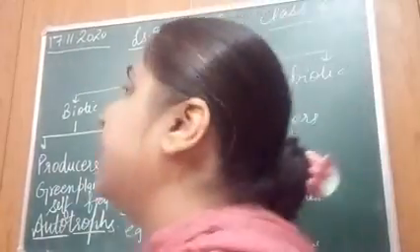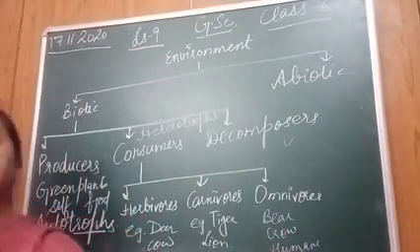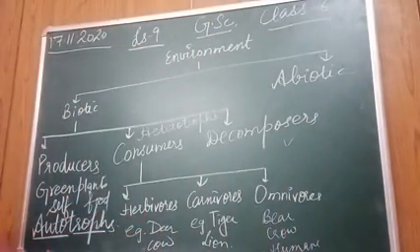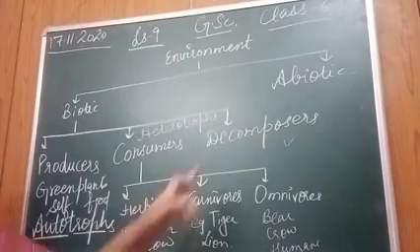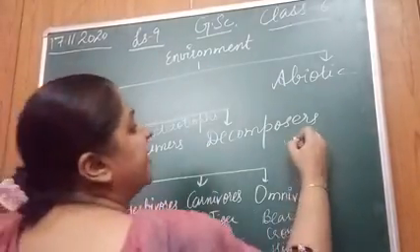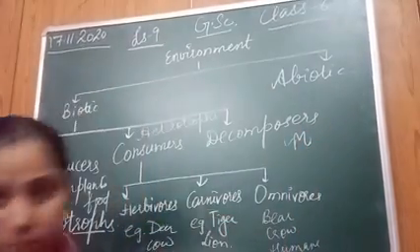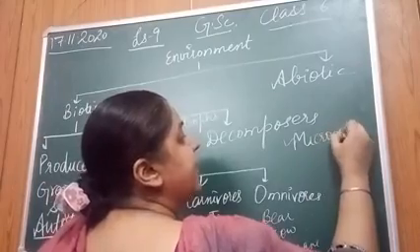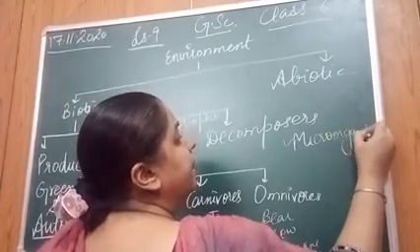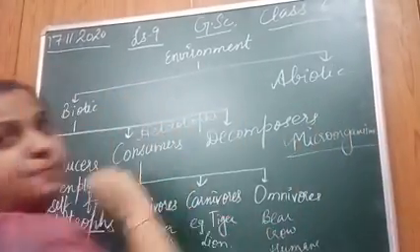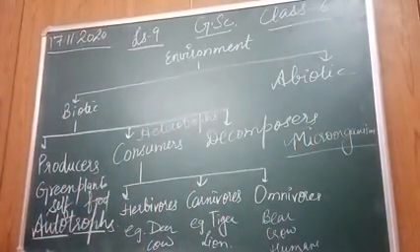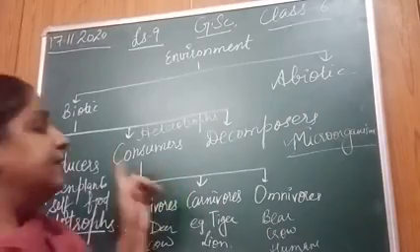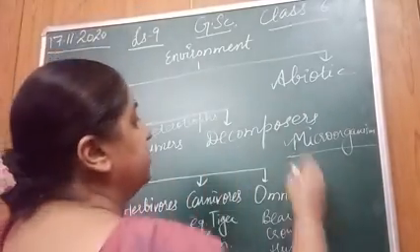Next, we are left with one category that is decomposers. Students, what are decomposers? In this category mainly come the microorganisms, like fungi, bacteria. These microorganisms depend on dead remains of plants and animals.